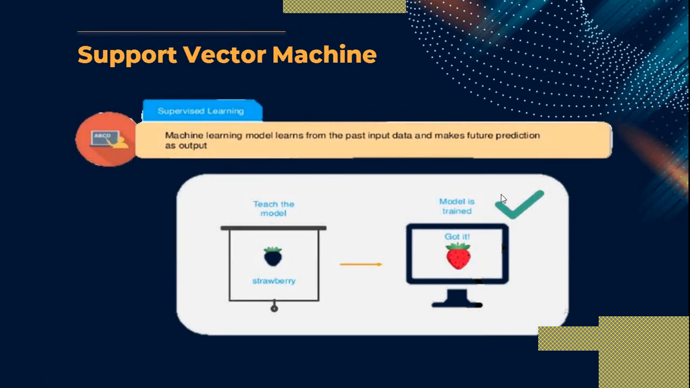In supervised learning, the machine learning model learns from past input data and makes future predictions as output. So here we are teaching our model that this is a strawberry, and when the model is trained and you show it a picture of a strawberry, it identifies it correctly. That is called supervised learning.